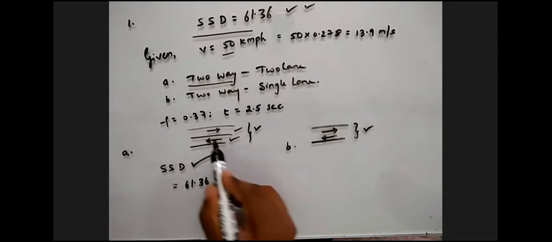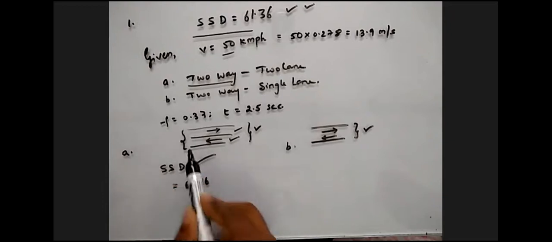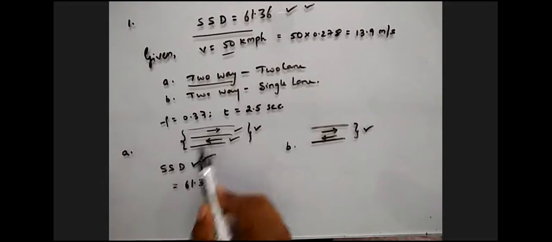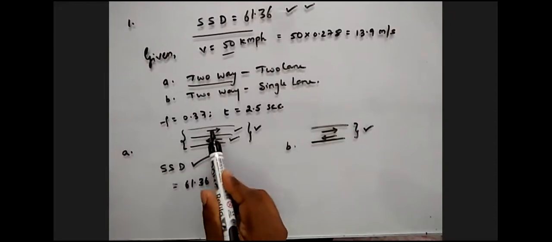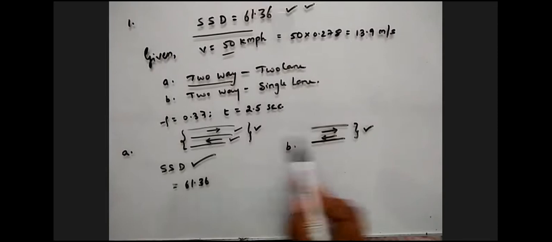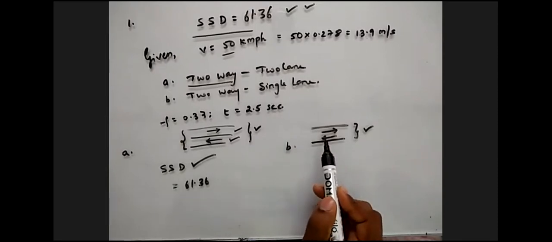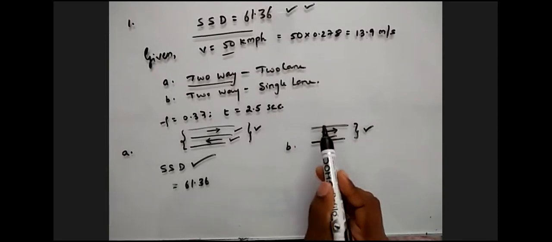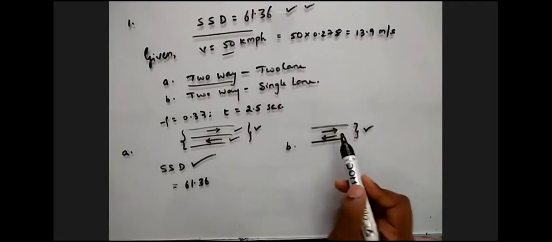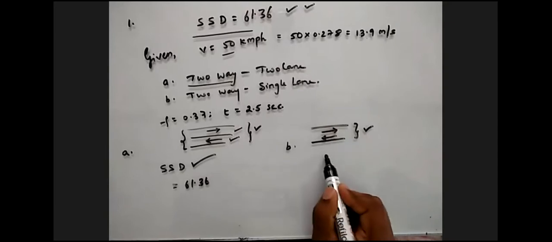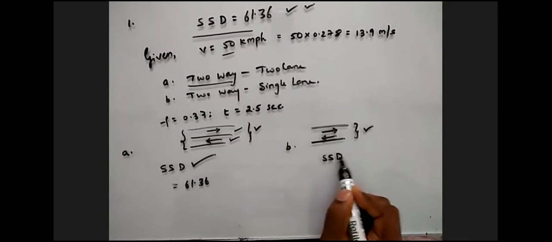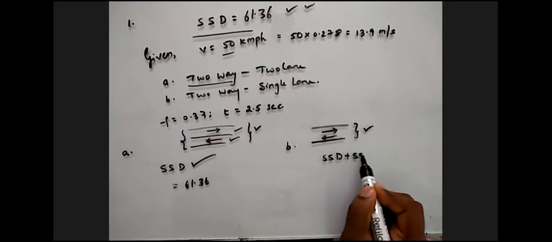In this situation, both lanes have their lane discipline. This guy can drive here and this guy can drive here. But in this one, do they have separate lanes? No, sir, no lane disciplines. So here they will be subjected to more accidents. That is why we have to provide them not only SSD, but extra SSD also.